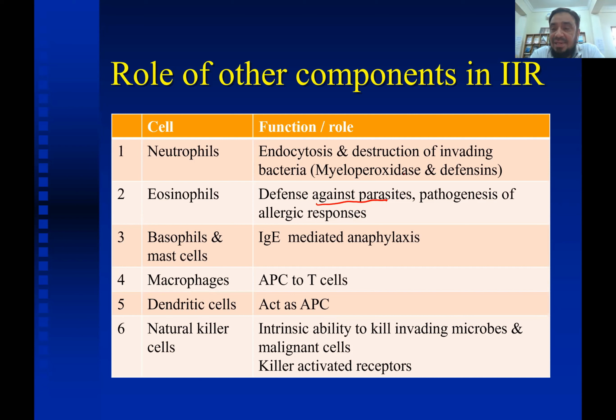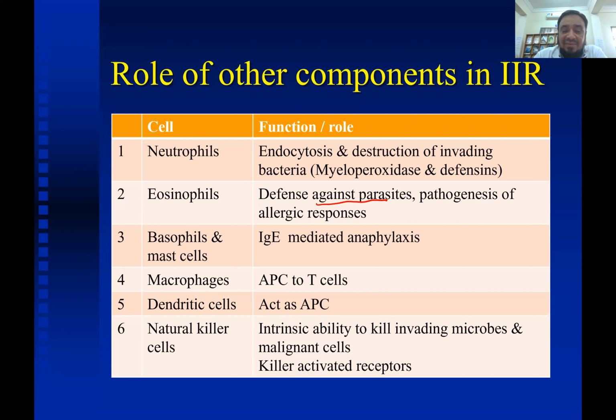Basophils and mast cells play an important role in IgE mediated anaphylaxis. The IgE antibodies can attach and sit on the basophils and mast cells, and whenever there is circulating IgE antigen, this will attach to this IgE antibody, and there will be degranulation of the mast cells, leading to release of histamine and anaphylaxis. Macrophages and dendritic cells play a role as antigen presenting cells. Okay, and natural killer cells have the intrinsic ability to kill invading microbes and malignant cells.